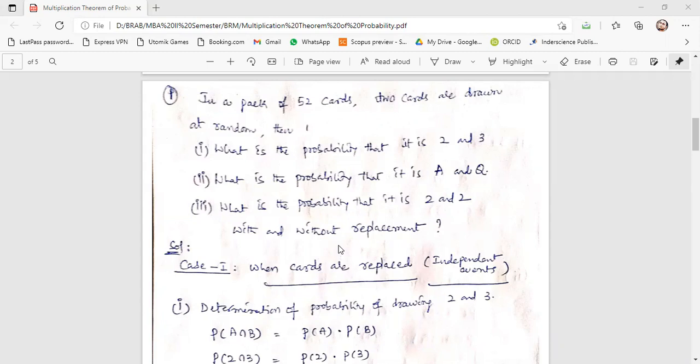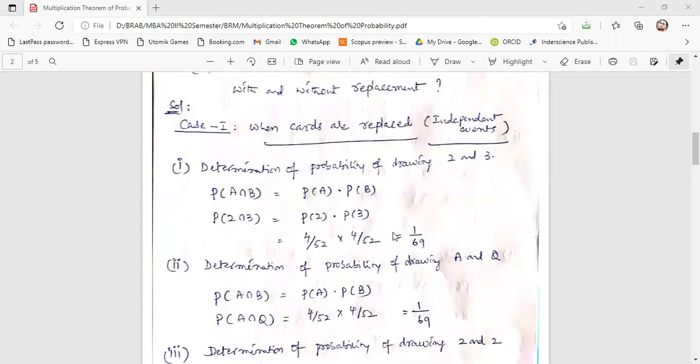When you are replacing the cards, it becomes an independent event. It won't influence each other. Suppose you draw a card and assume it is 2. Again, you keep that card in the pack and draw again, so the probability will not change. That means it is an independent event. If you don't replace, then the probability will change. So the first case is when cards are replaced, independent events.